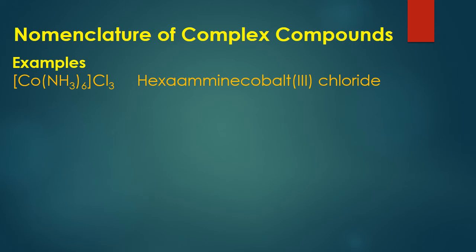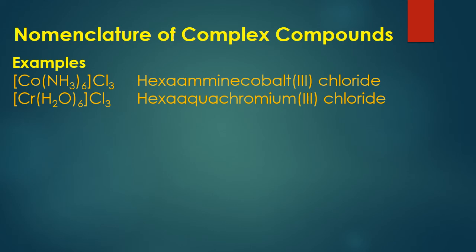Other examples are hexaammine cobalt(III) chloride. These are those examples in which the metal is present in the cationic part that carries positive charge.